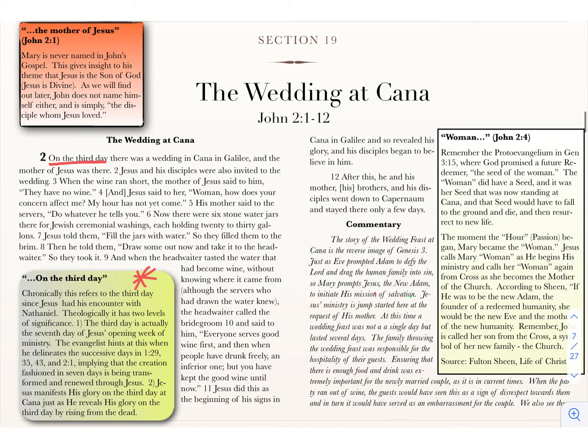We know there was a wedding in Cana in Galilee. We talked about where that was. And the mother of Jesus was there. That's also super important to look at as well.